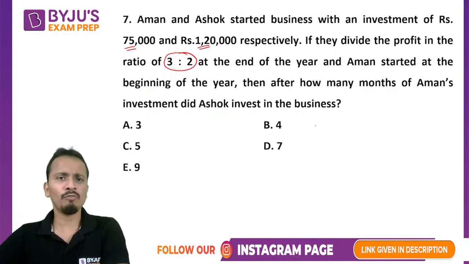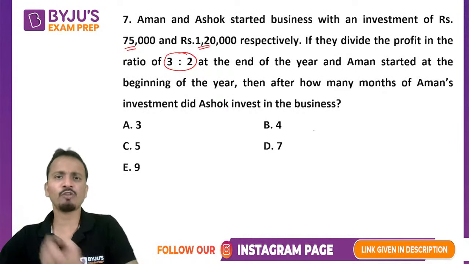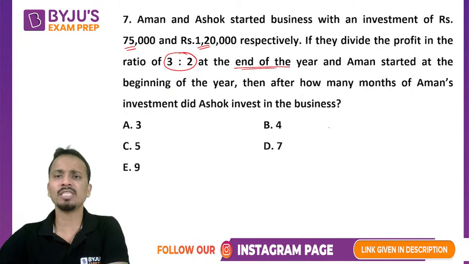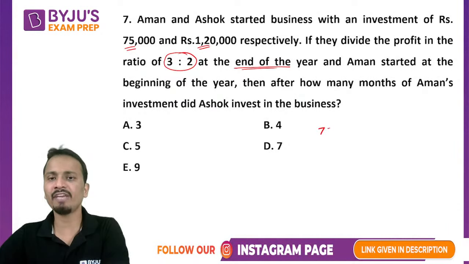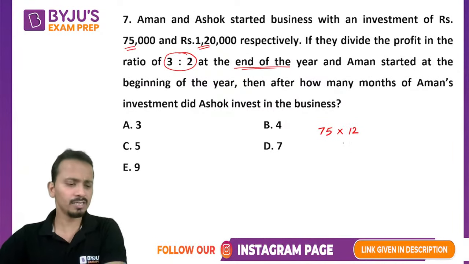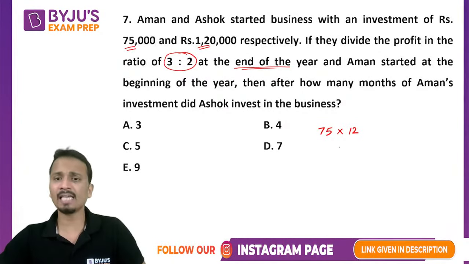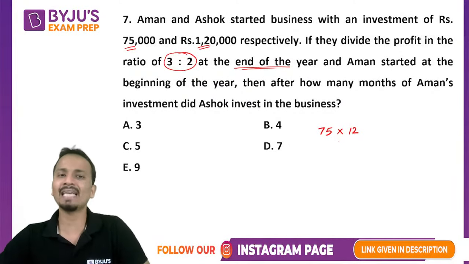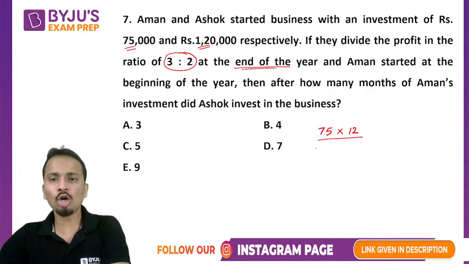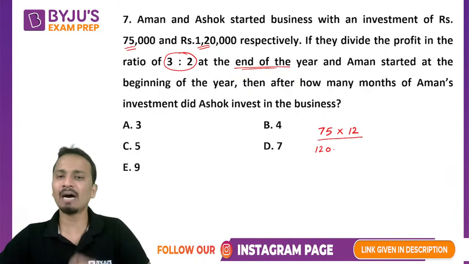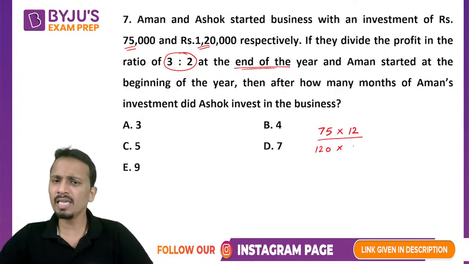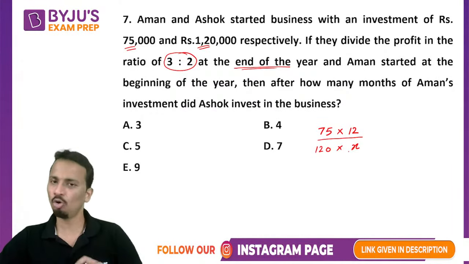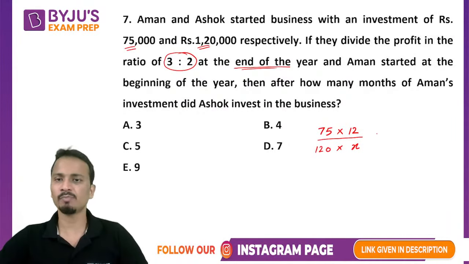So what do I do? Obviously Aman started the business and invested for the entire year, as the end of the year is given. So Aman started with 75,000. I'm not writing the 3 zeros, and the time period for Aman was the entire year. So I'm taking it as 12 months, because he started at the beginning of the year. Ashok, on the other hand, with 120,000, let's assume that he invested his money for X months. Okay, fine. So he invested his money for X months, and this ratio should be equal to 3:2.